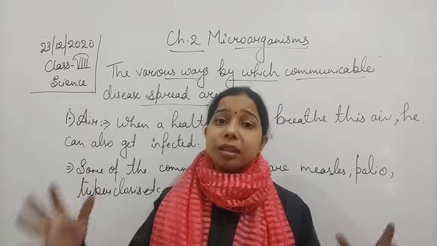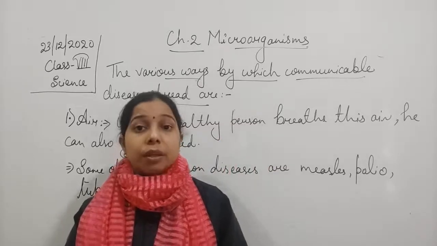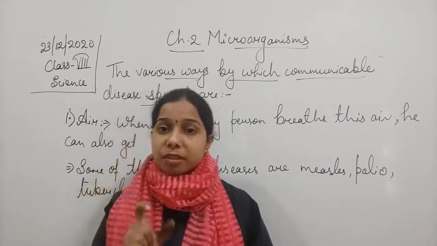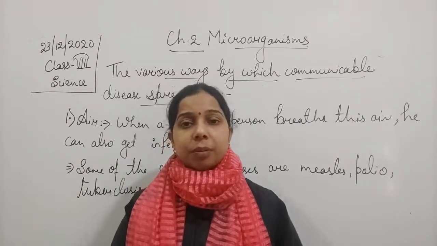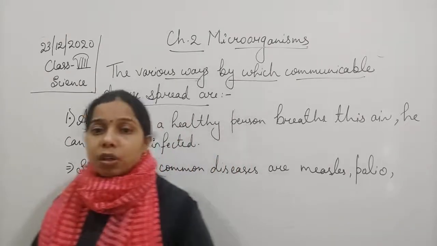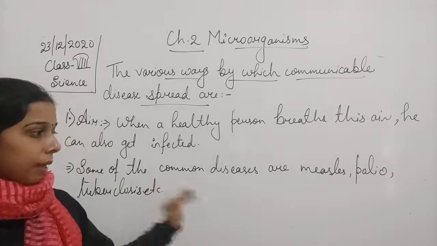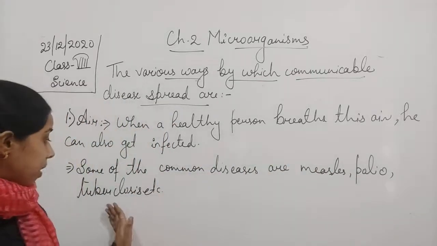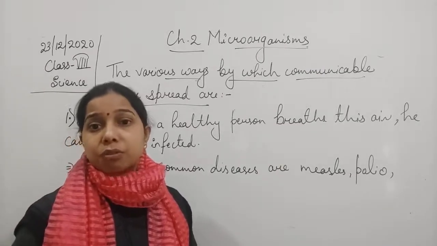When the other healthy person breathes the air, these microorganisms go along with the air into the body of the healthy person, and cause the infection to him also. The common diseases are measles, polio, tuberculosis, and these days coronavirus also gets transferred through the air.